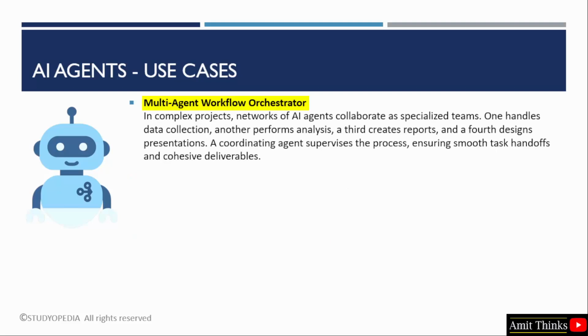The last one is multi-agent workflow orchestrator. In large-scale projects, AI agents operate like specialized team members, each focusing on a distinct task. One agent gathers data, another interprets and analyzes it, a third compiles structured reports, and a fourth transforms insights into engaging presentations. Overseeing them all is a central orchestrator agent, ensuring seamless collaboration, efficient task transitions, and unified outcomes. In this lesson, we saw different use cases of AI agents.